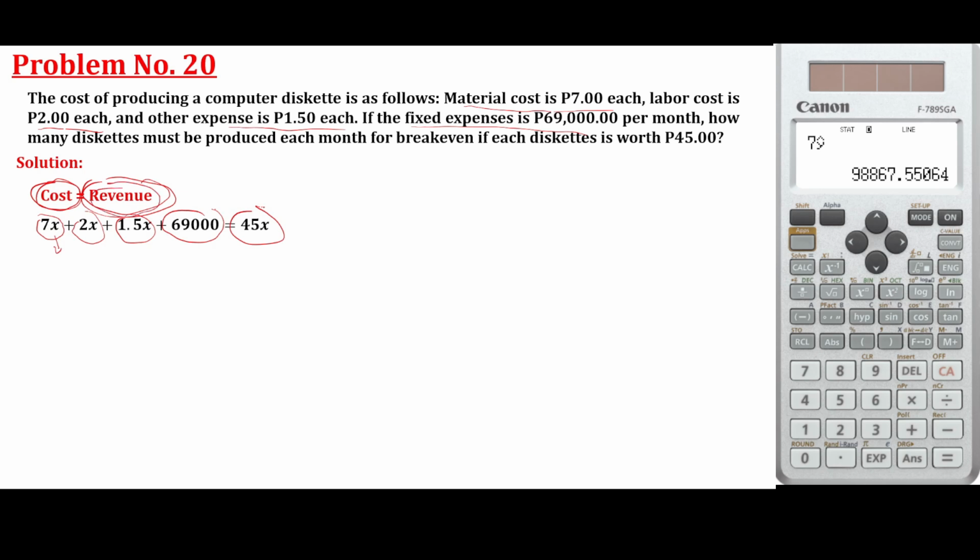That is the revenue. 45 pesos each. Okay, so with that, shift solve. We can now solve the value of X. That is the number of pieces for break even. Now, if you want to get larger revenue than the cost, sell more than 2,000 pieces.